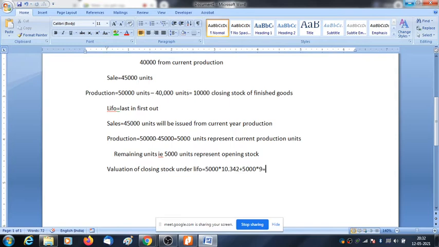So it will be 5,000 into 10.342, 51,710, plus 45,000, equal to 96,710.